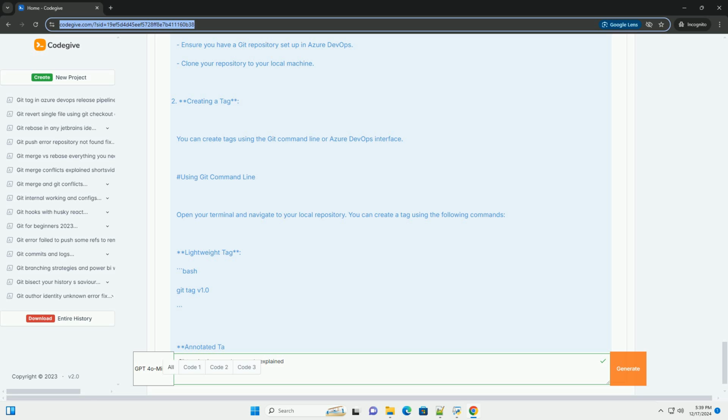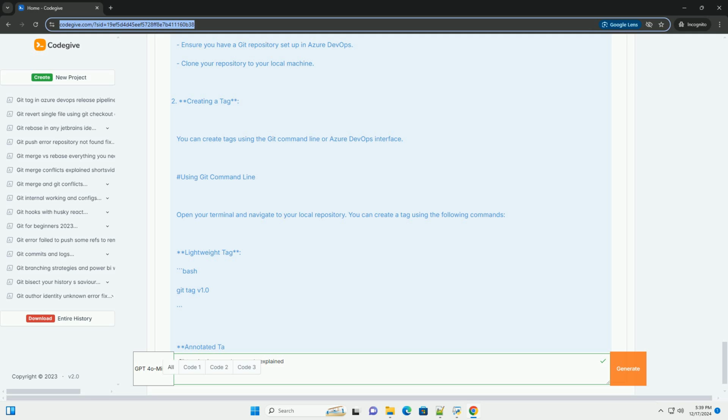1. Cloning the repository. First, you need to clone your Azure DevOps Git repository to your local machine if you haven't done so already. Bash. git clone https://dev.azure.com/yourorganization/yourproject/_git/yourrepo. cd yourrepo.